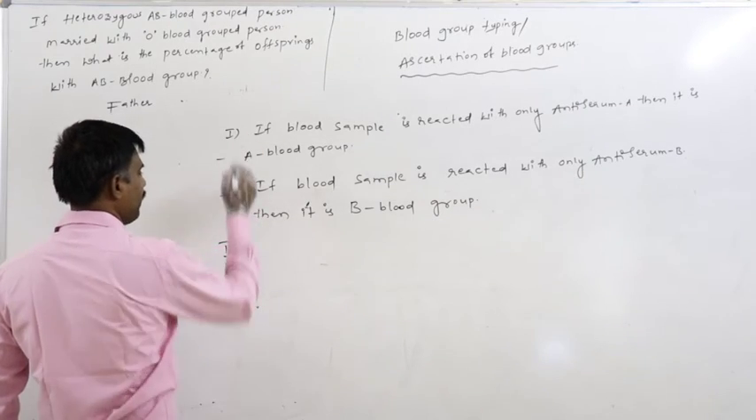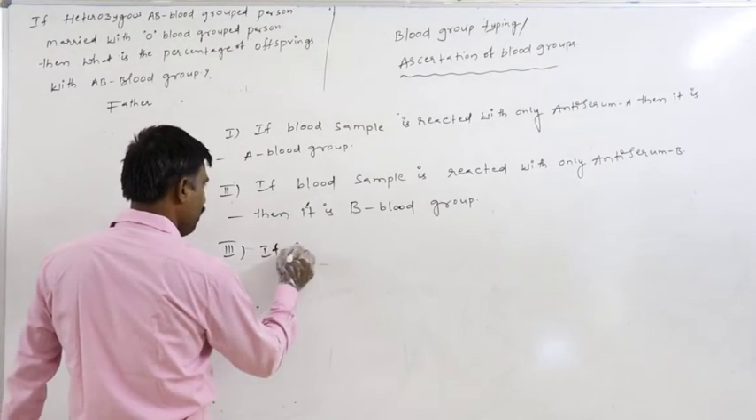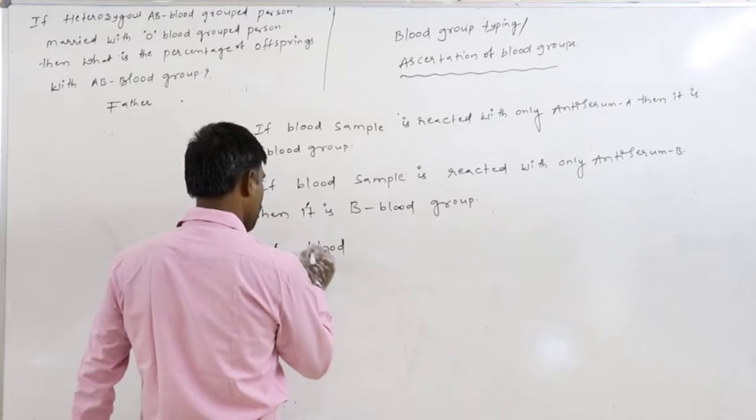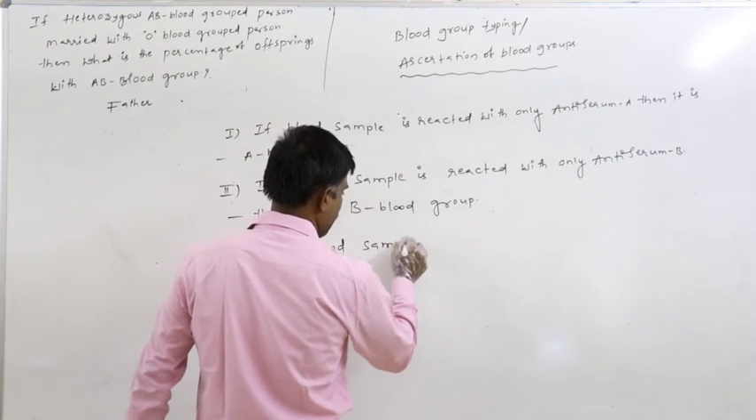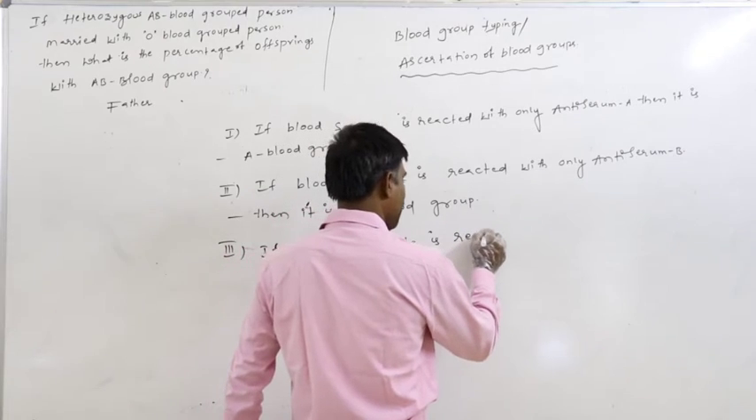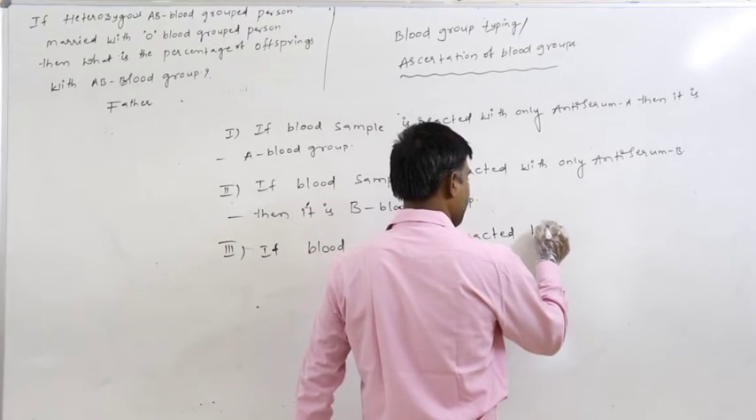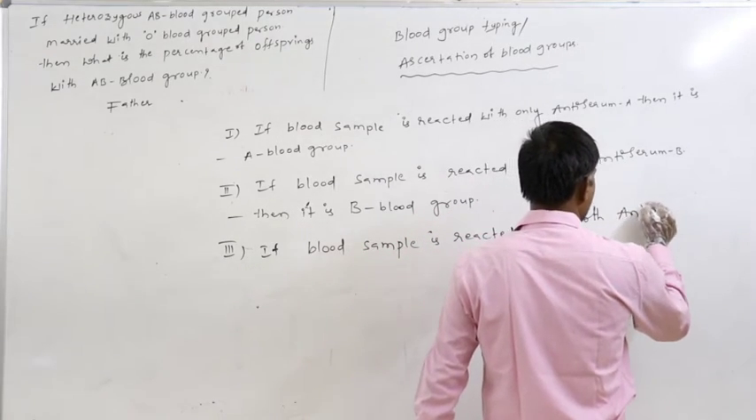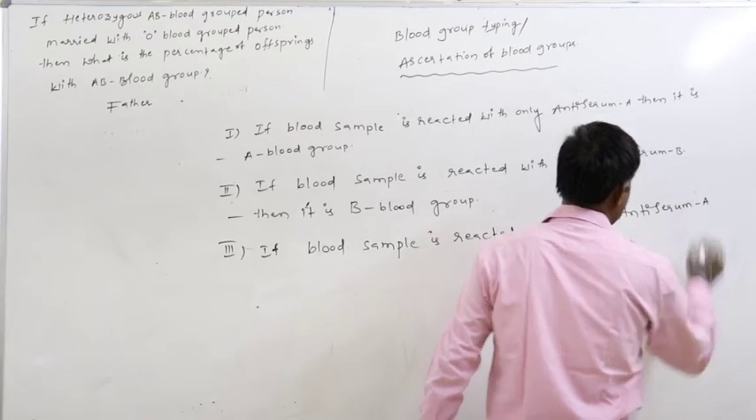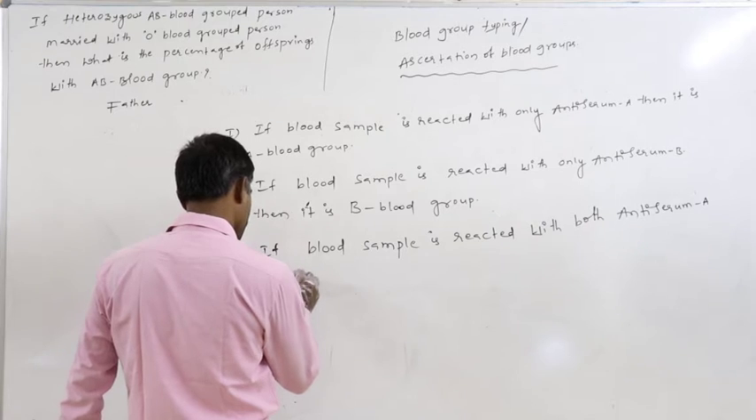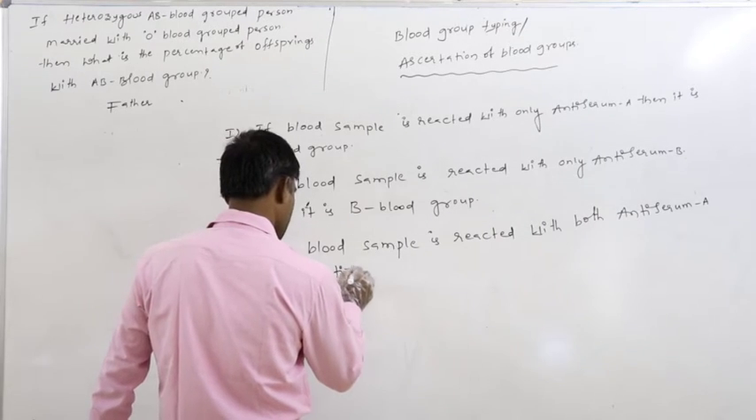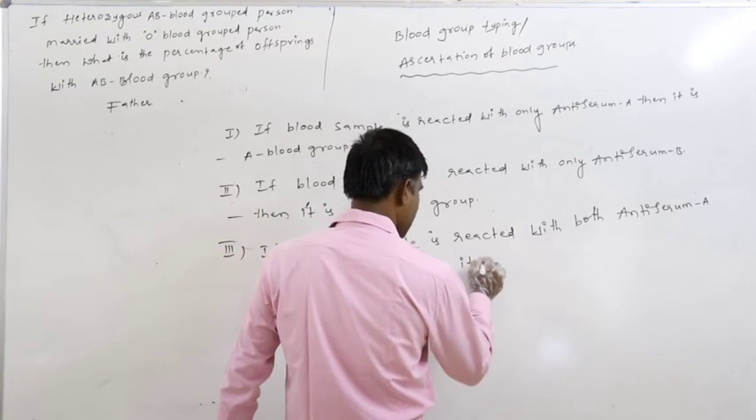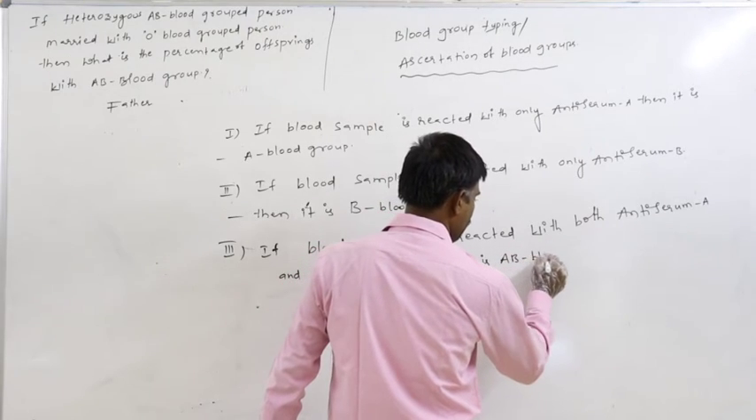Otherwise, if blood sample is reacted with both antiserum A and antiserum B, then it is AB blood group.